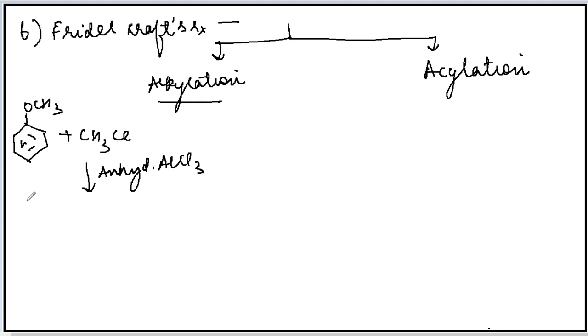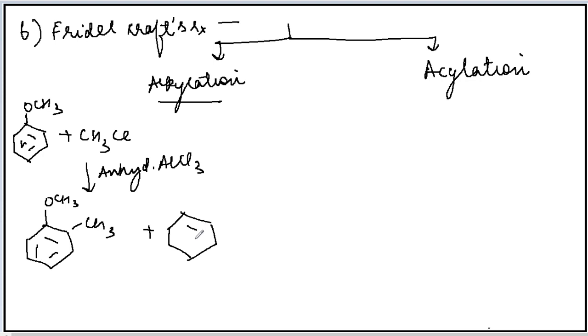This is an electrophilic substitution reaction in which the electrophile will be the alkyl group. The reaction will take place at both the ortho as well as at the para position. When the reaction takes place at ortho position, this product is formed, and when the reaction takes place at para position, this product is formed. Again the para product will be major and ortho product will be minor.